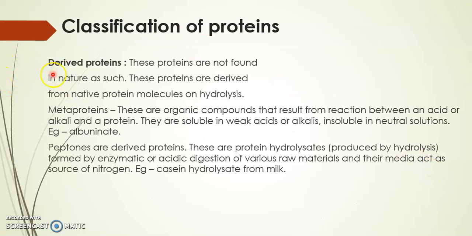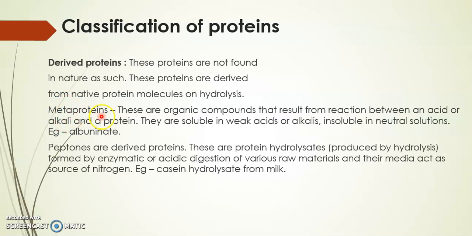The last type of proteins are derived proteins. In derived proteins, these proteins are not found in nature. These are derived from the native protein molecules on hydrolysis. So the molecules which are present in some naturally occurring substances, those molecules are broken down and the derived proteins are formed.